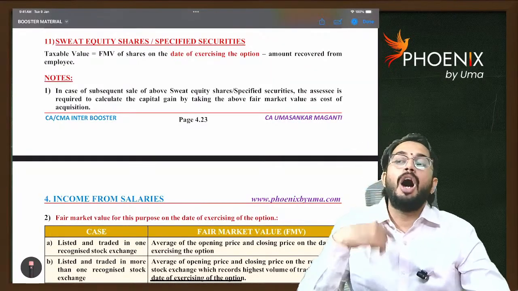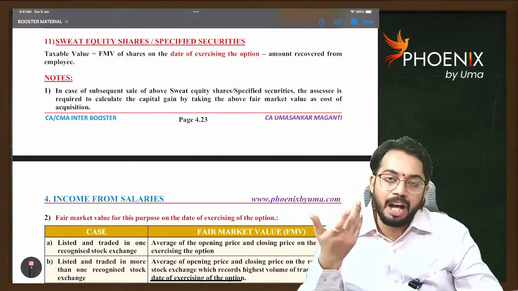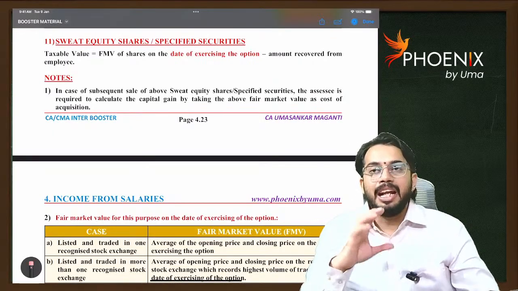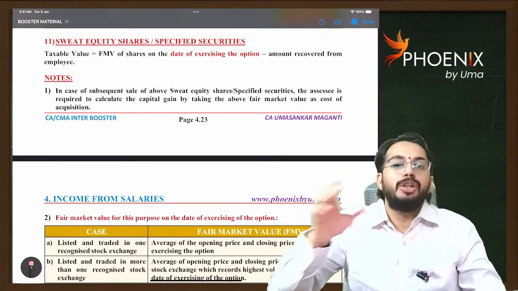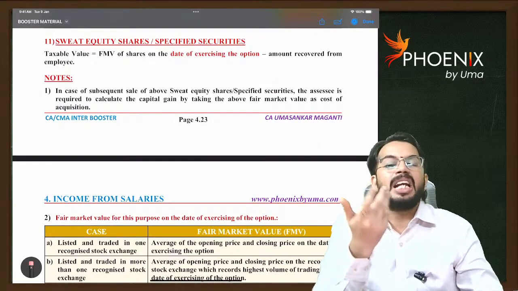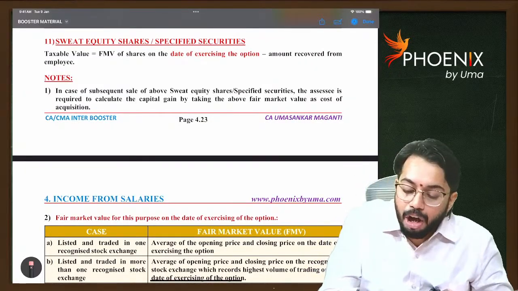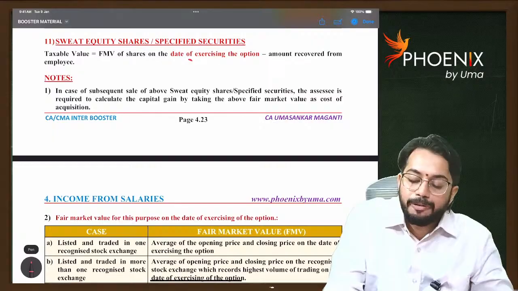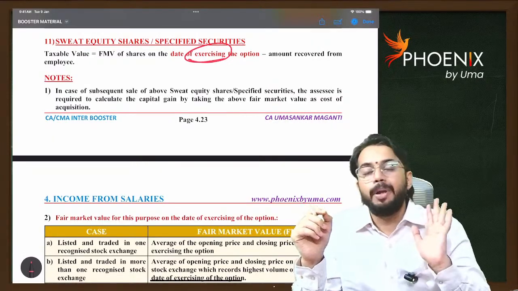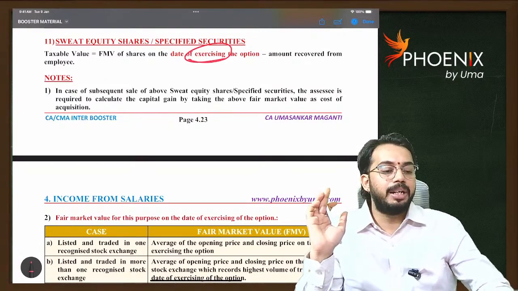So here, how to take a fair market value of Infosys share? That is the question. And another question is, let's say I applied for sweat equity shares today. They are allotted after 5 days. On which date fair market value I need to consider? I need to consider fair market value on the date of exercising the option. So fair market value on the date of exercising the option minus amount paid by employee, that benefit will be considered as benefit received by employee. Are you able to understand?